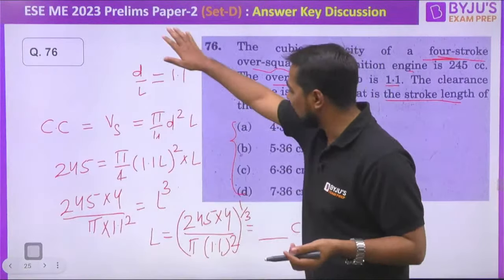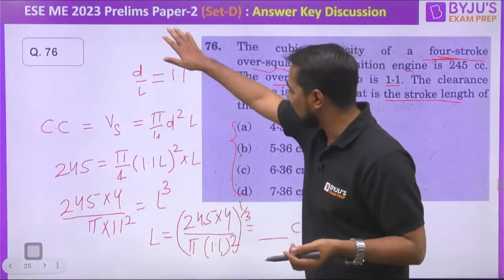Sir, 42.5 kilowatt of the engine. Whenever this type of rating is given, he is going to talk about the brake power, my dear. This one is given to us, that is the brake power. How much? 42.5 kilowatt. Okay. After that, it is having a mechanical efficiency of 85%. Do you know what is the meaning of the mechanical efficiency, my dear? Mechanical efficiency means brake power divided by indicated power.